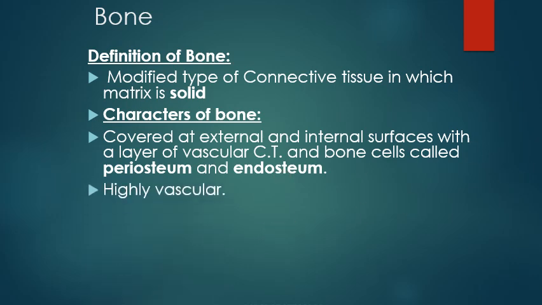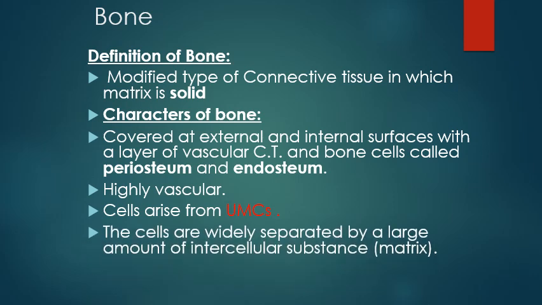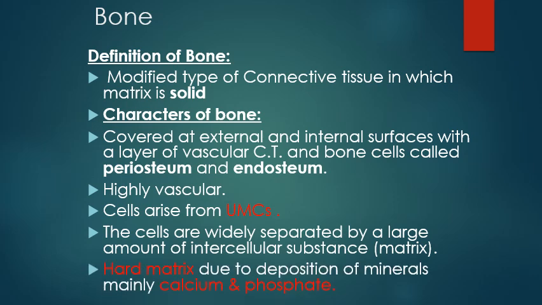The bone is highly vascular and it arises from undifferentiated mesenchymal cells. These cells are separated by matrix, and this matrix is hard due to deposition of calcium and phosphate.